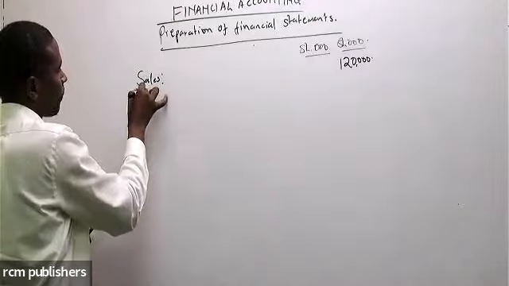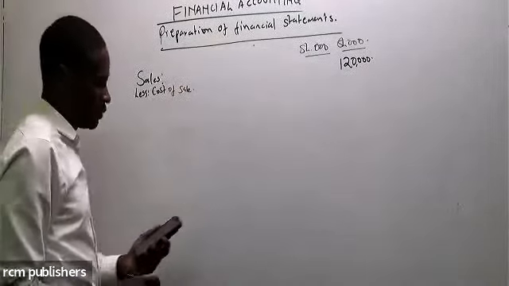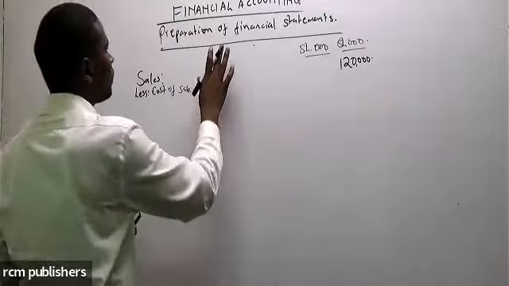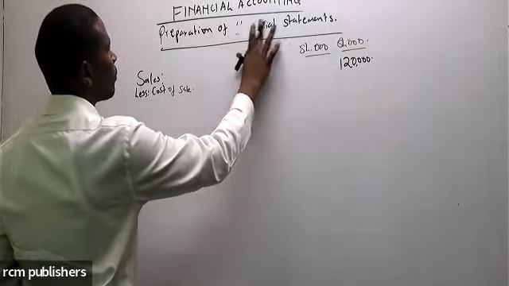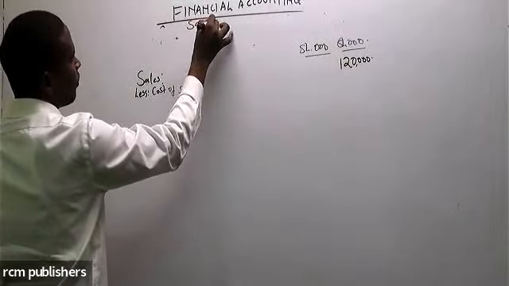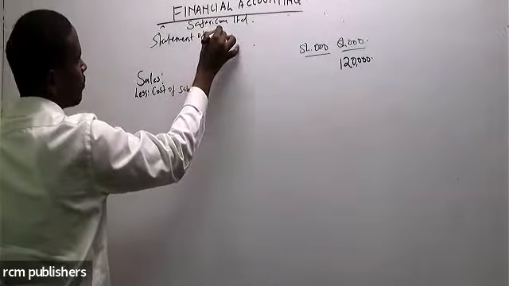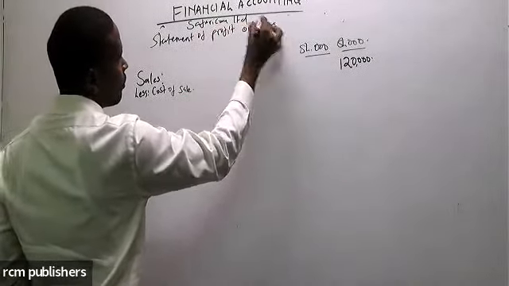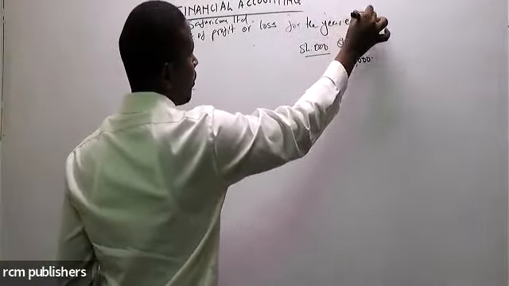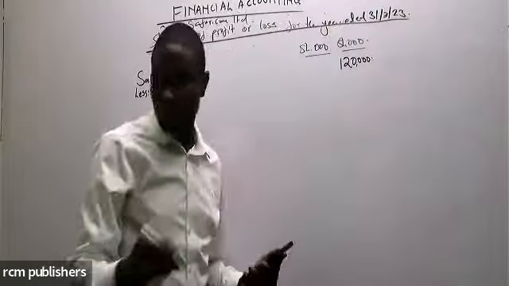So our sales in this case is 120,000. For this one, do very fast. So let's do the cost of sale. Remember, this company is Safaricom Limited. Statement of profit or loss for the year ended 31st of March 2023.